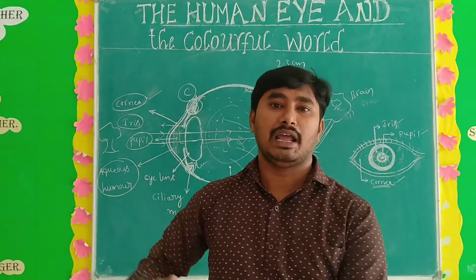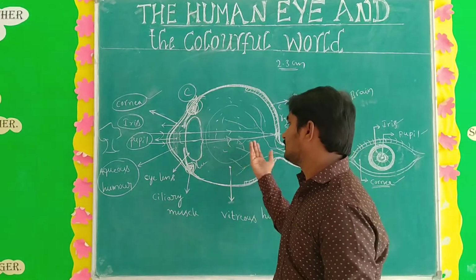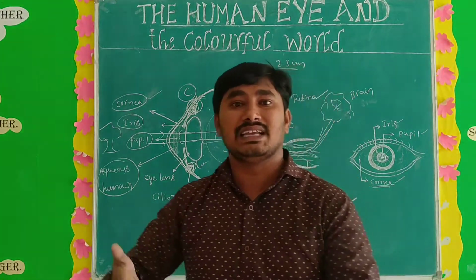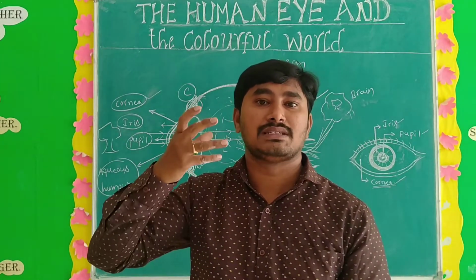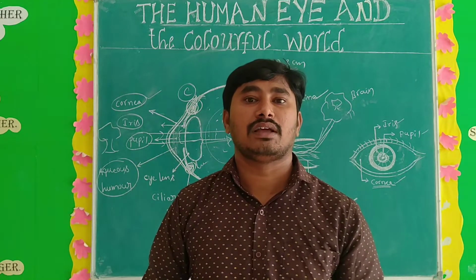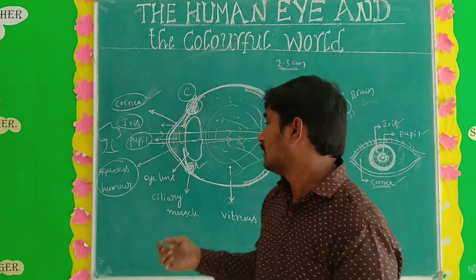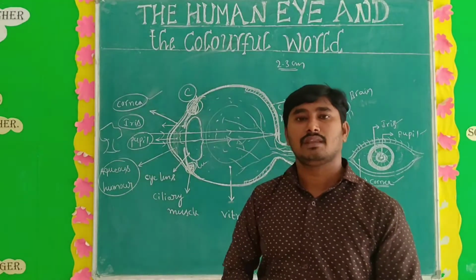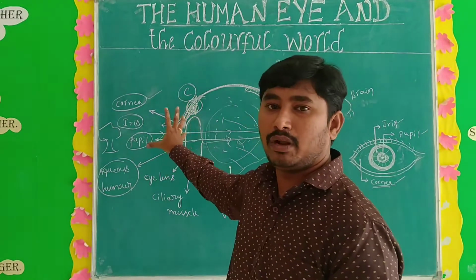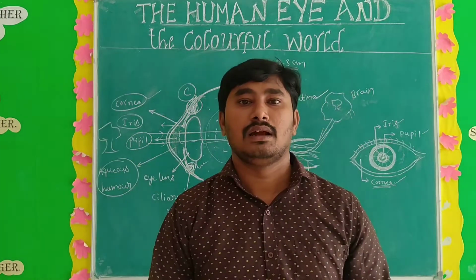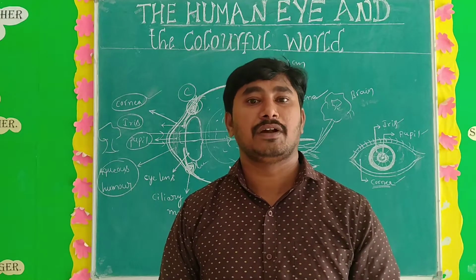Depending upon age, the near point changes, meaning the focal length increases. Why? Because as age increases, the stiffness increases and the efficiency of the ciliary muscle decreases. That's why, due to age, the focal length changes. Understand? This is the very important construction, working and parts of the human eye. Next, we will discuss what is meant by defects of vision.